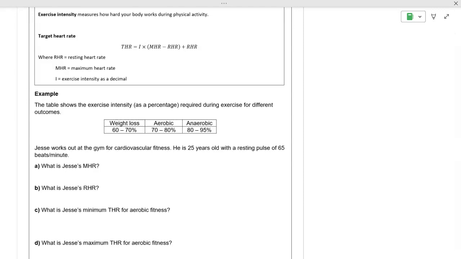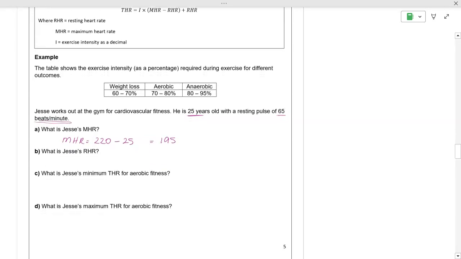Jesse works out at the gym for cardiovascular fitness. He's 25 years old with a resting pulse of 65 beats per minute. So that's our resting heart rate. The first thing we need to find is Jesse's maximum heart rate. If we think back, for a male it's 220 minus his age, and his age is 25. So his maximum heart rate is 195, 195 beats per minute. That's what it should be as a maximum.